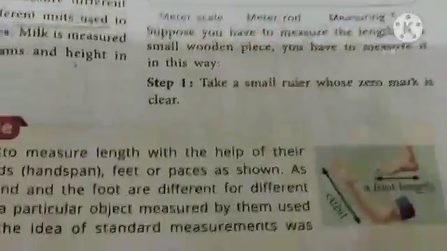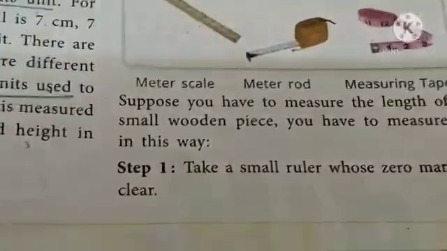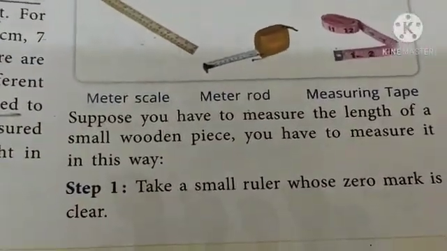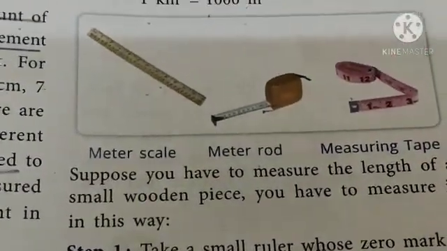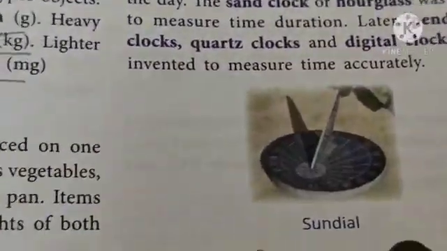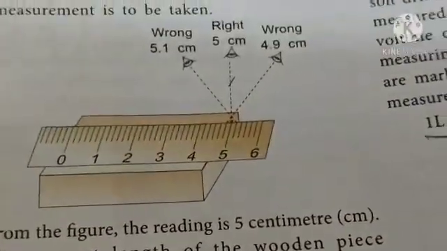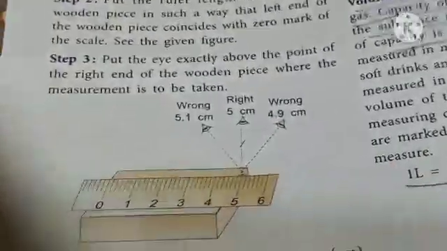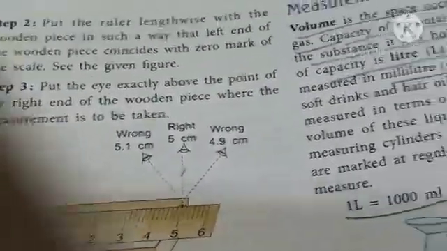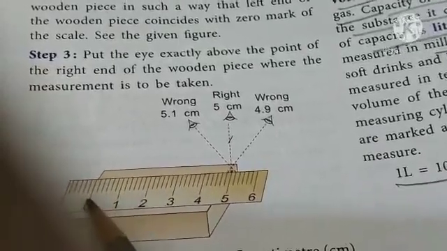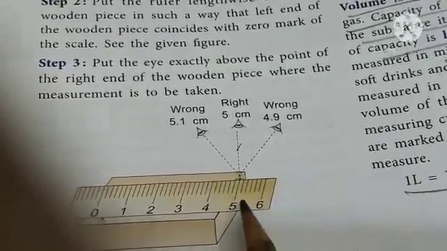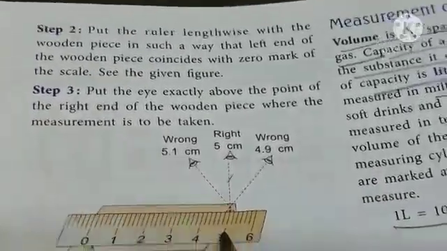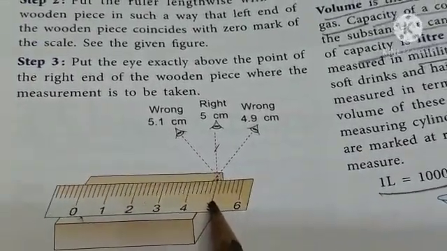And how will you do it? Here the activity is given. When you have to find out the length of something using a ruler, then how will you do it? What will you do? You will put the 0 mark of the scale or the ruler on the starting point, and then you will find out what is the length of the thing.